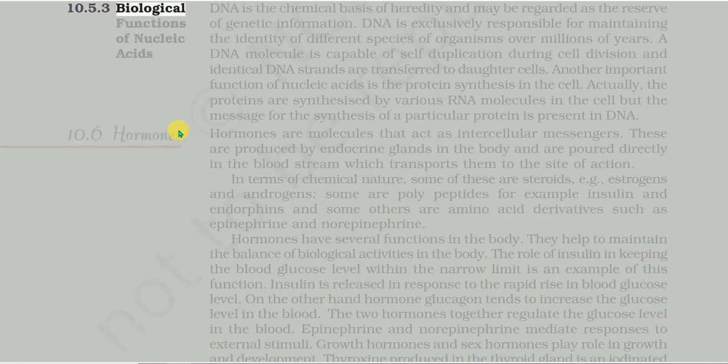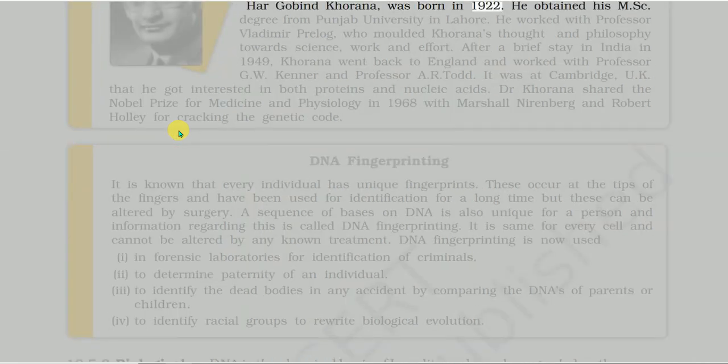Har Gobind Khorana was born in 1922. He obtained his M.Sc. degree from Punjab University in Lahore. He worked with Professor Vladimir Prelog, who molded Khorana's thought and philosophy towards science, work and effort. After a brief stay in India in 1949, Khorana went back to England and worked with Professor G.W. Kenner and Professor A.R. Todd. It was at Cambridge, UK, that he got interested in both proteins and nucleic acids.